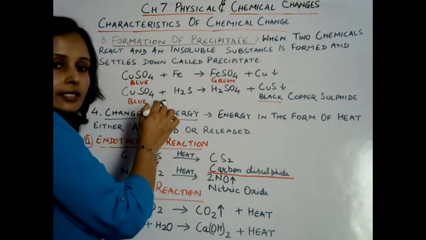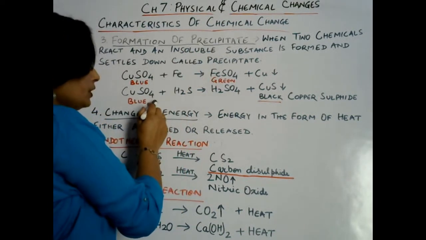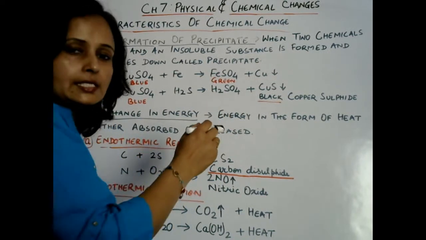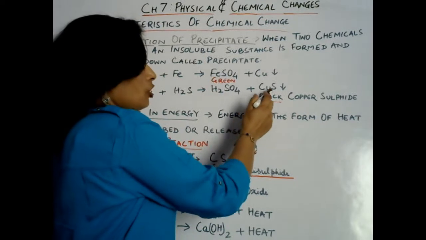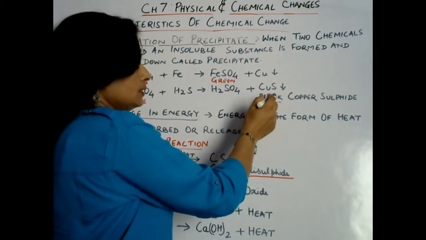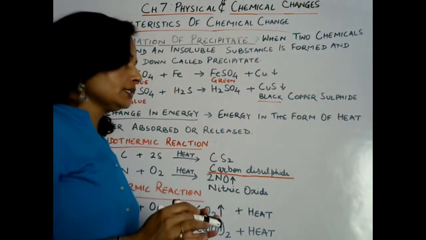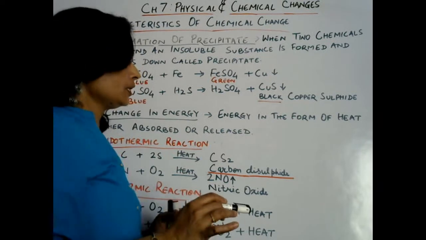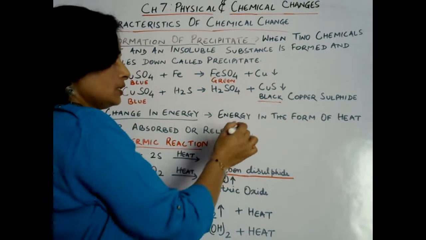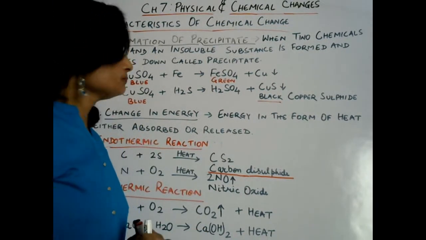Now take another example of the same characteristic. When copper sulfate reacts with hydrogen sulfide, then sulfuric acid is formed and copper sulfide is formed. This copper sulfide is black in color. So a black colored residue is formed and that settles down at the bottom of the container. So this is also an example of a precipitate reaction, and this is a characteristic of chemical change.